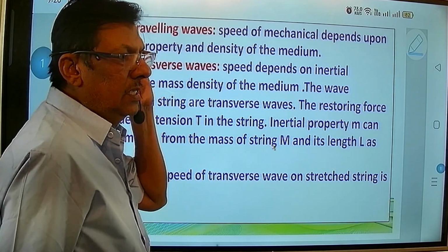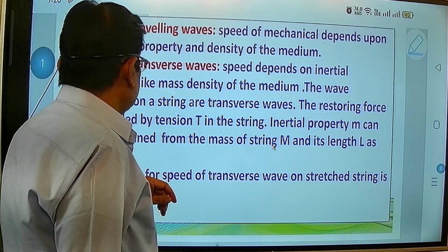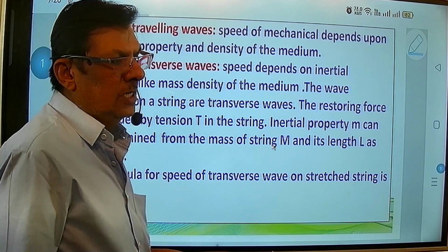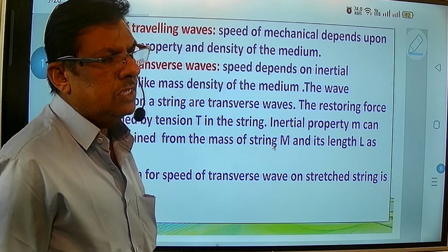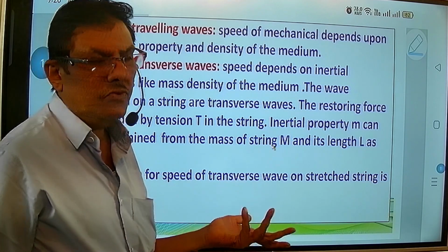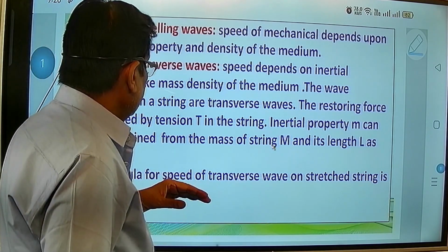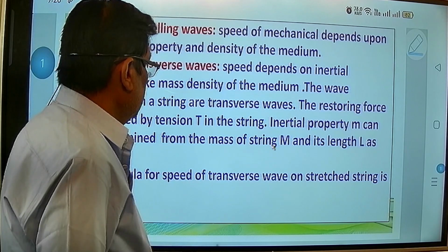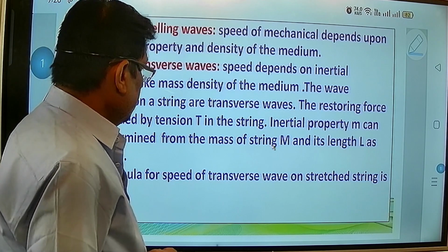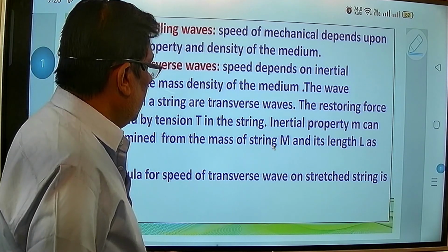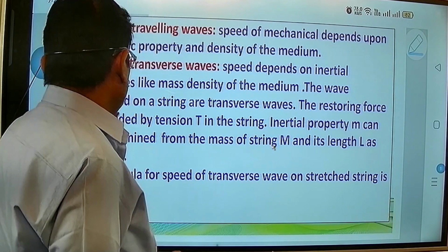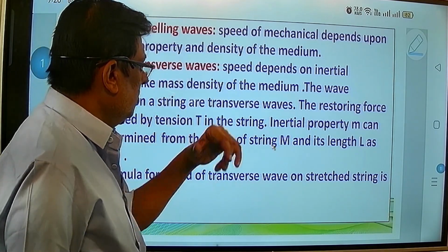So here when we speak regarding the speed of traveling wave, now you know that the wave, suppose the ripples are being produced on the surface of the water in the tank or maybe in the vessel also, that time that speed is connected to something else. What is that? So first of all, speed of mechanical, because you have to do some mechanical process, and it depends upon the elastic property and the density of the medium.